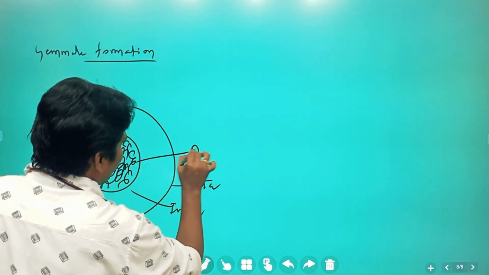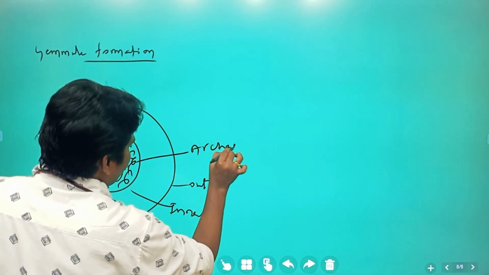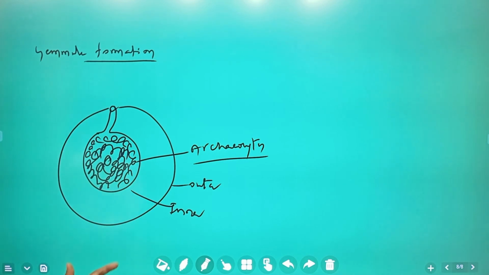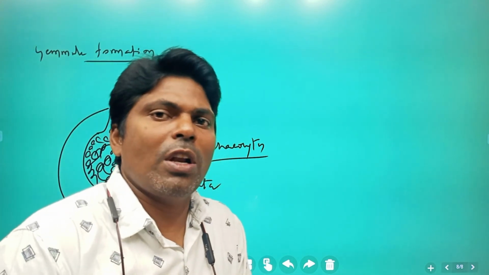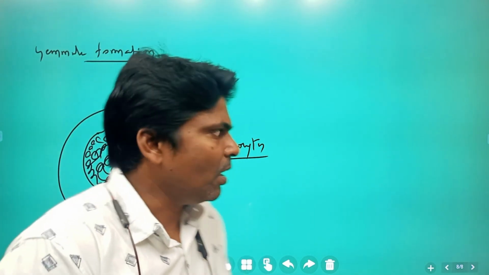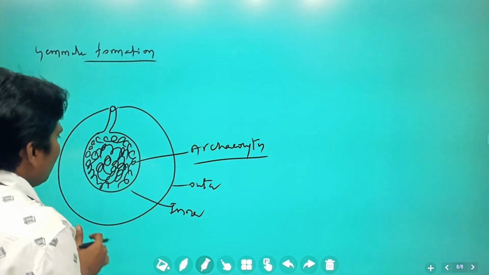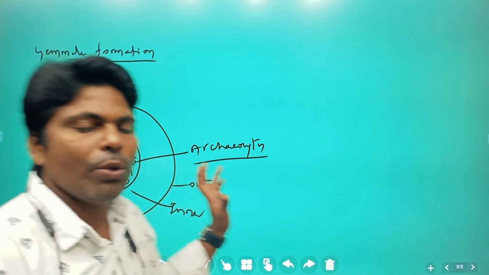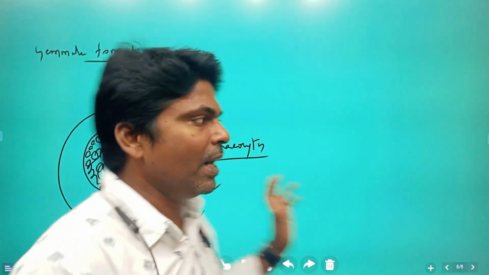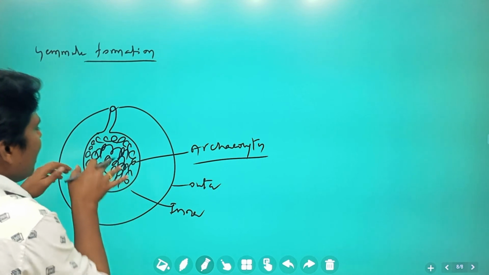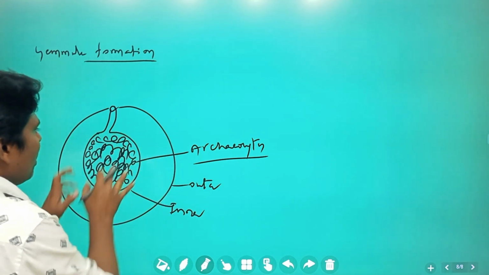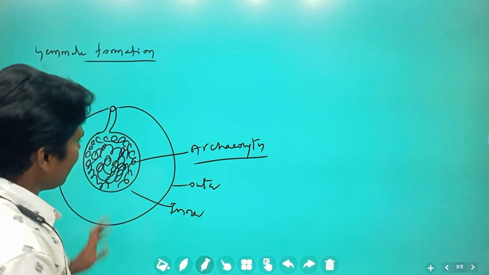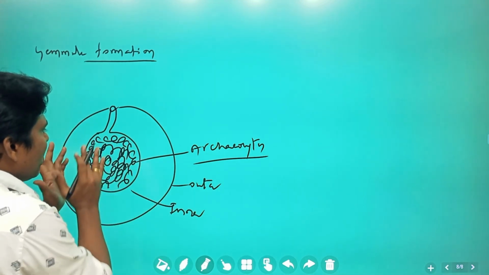This is the archaeocytes. I told you, what is the function of archaeocytes? During adverse environmental conditions, these archaeocytes form a protective layer structure, which we call a gemmule. During drought or adverse environmental conditions, the archaeocytes inside are surrounded by a protection layer, outer layer, inner layer, and some spicules also are present. Anyhow, the archaeocytes are inside.